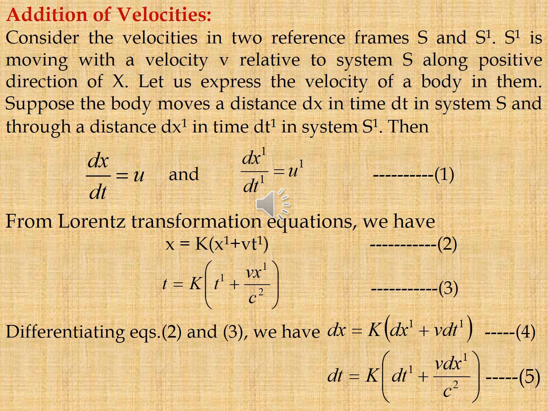Differentiating equations 2 and 3, we get dx is equal to k into dx dash plus v dt dash. Next one, dt is equal to k into dt dash plus v dx dash by c square.